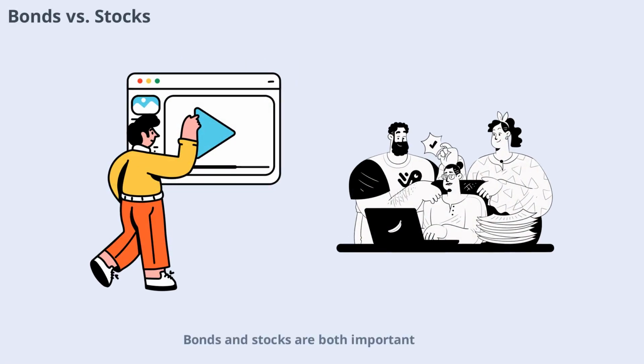Bonds and stocks are both important components of a diversified investment portfolio, but they serve different purposes. Bonds provide steady income and lower risk, while stocks offer higher growth potential but with more volatility. Understanding the differences between these asset classes can help you build a balanced portfolio that aligns with your financial goals.